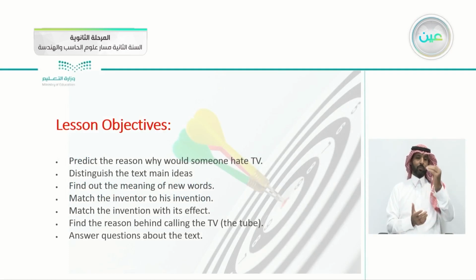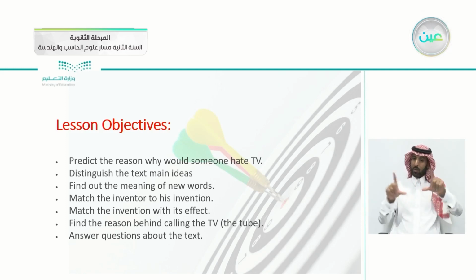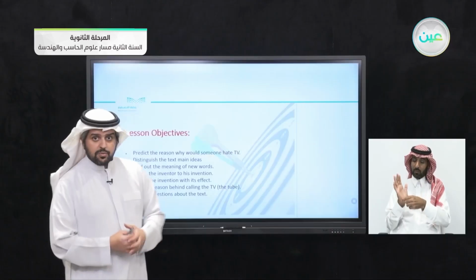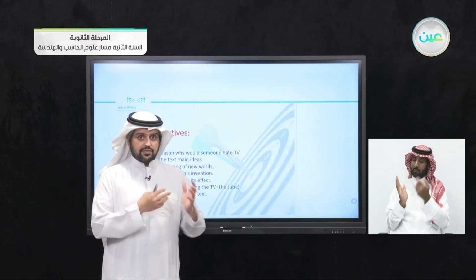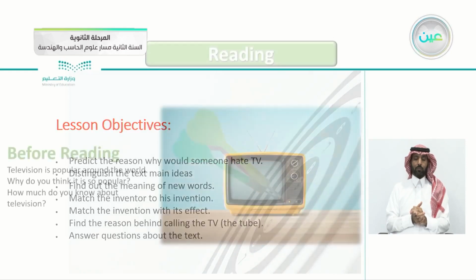These are the objectives for today. Predict the reason why someone would hate TV. Distinguish the text main ideas. Find out the meaning of new words. Match the inventor to his invention. Match the invention with its effects. Find the reason behind calling it the TV, the tube, of course. Answer questions about the text. So normally we'll be reading a text, the text for today, the article. Then we'll be answering some questions about it.